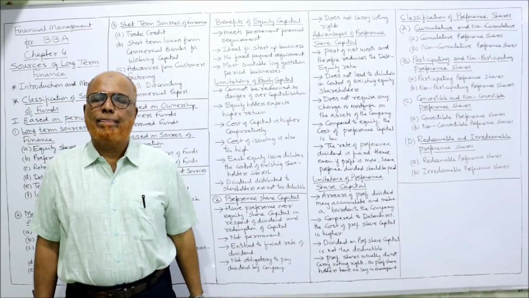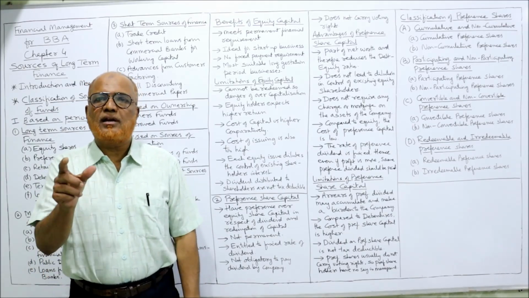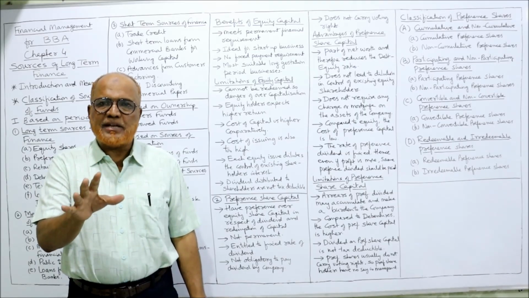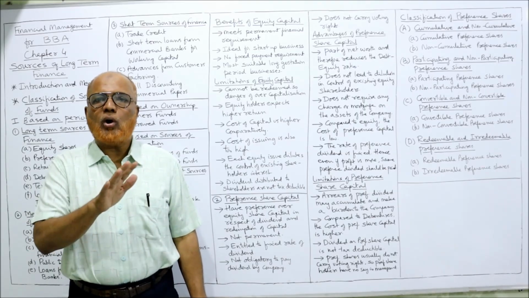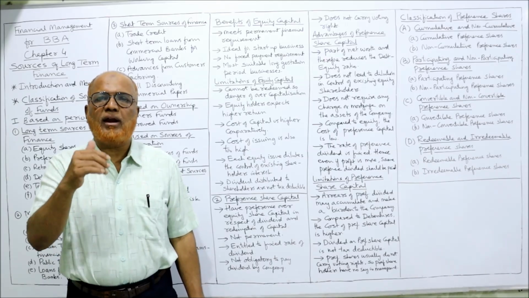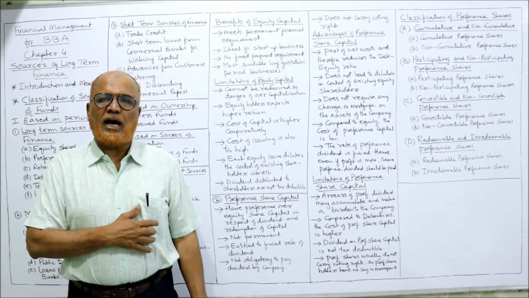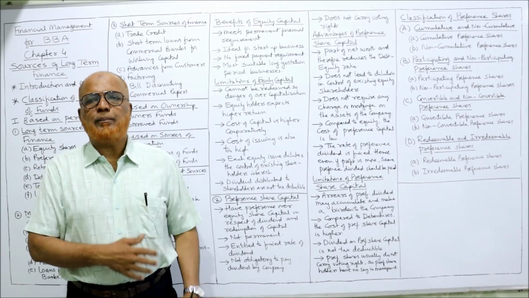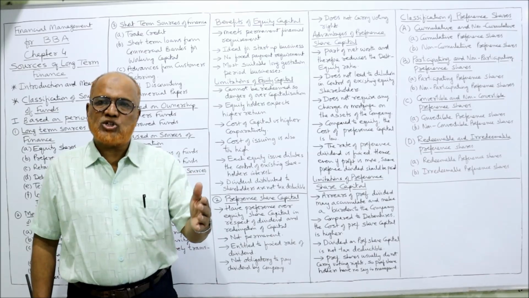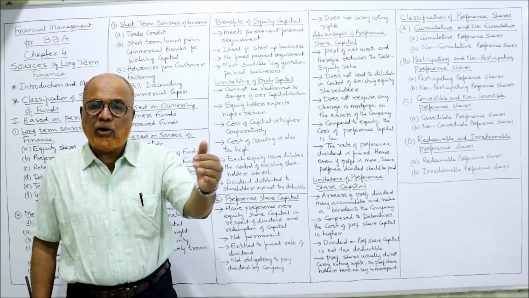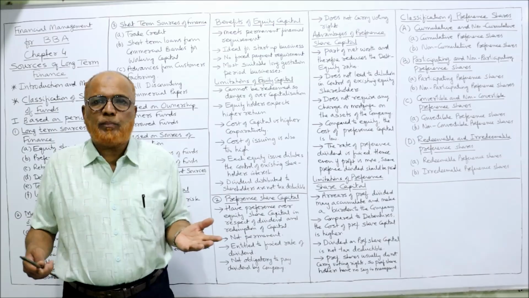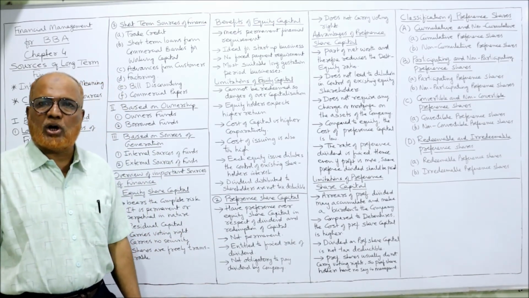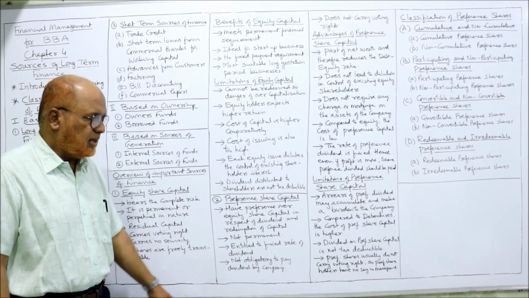Second point, not permanent. Compared to equity, it is not permanent because it is redeemable. The preference shares are redeemable. According to present Indian law, no company can issue irredeemable preference shares, and the redemption period should not be more than 20 years. That means any company can issue preference shares which should be redeemable below 20 years. So it is not permanent. Before 20 years, we have to return it back. So it is not as permanent as equity.